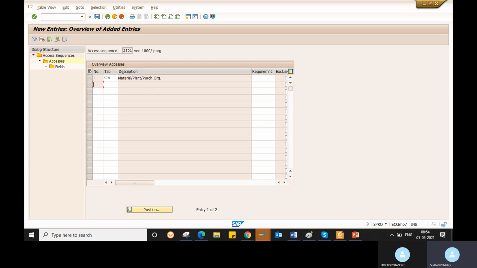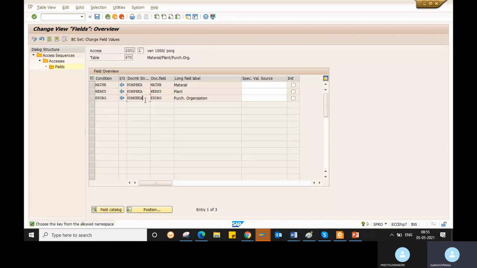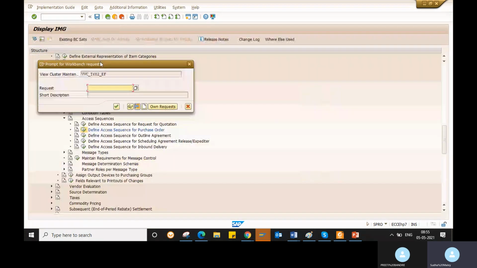That is how the system will know which fields are there for this condition table, and what the combination for the purchase order is. While creating a purchase order, the system will find the record based on this combination. You can go to the fields and see them: material, plant and purchasing organization. Then you save your data.